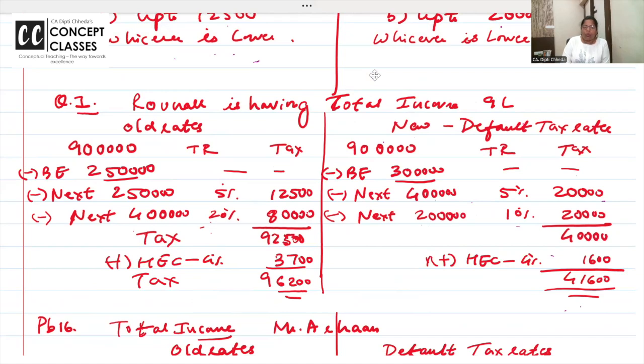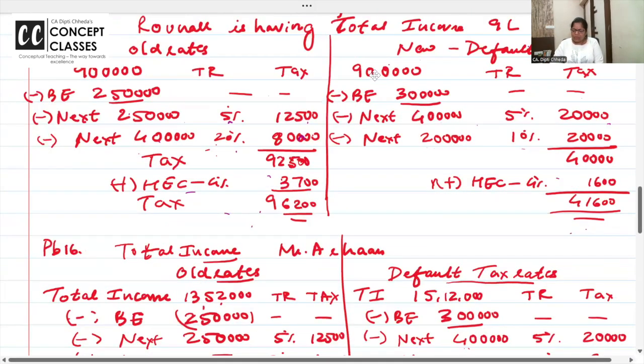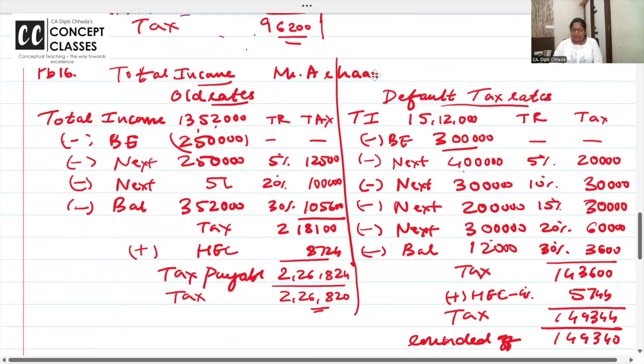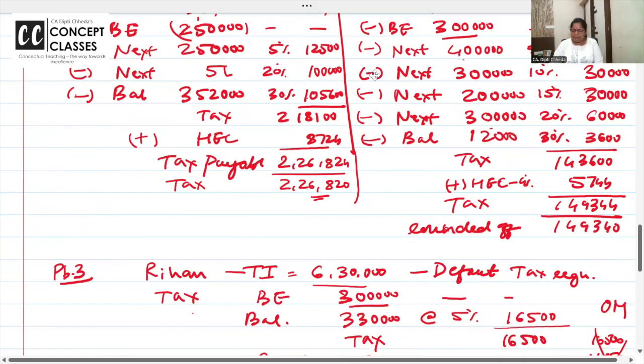Same 9 lakh in old regime. 250 nil. Next 250 to 5 lakh 5%. 5 lakh to 9 lakhs, next 4 lakh pay 20%. And this. So where the tax is less, default tax regime. So you should go for default tax regime. So like this, Arhan ka problem is there in the notebook. We will solve it now.